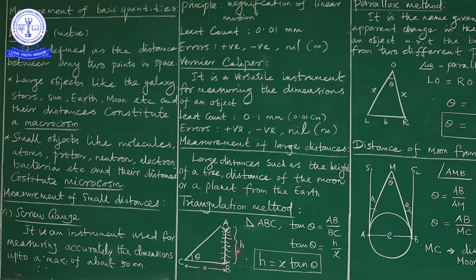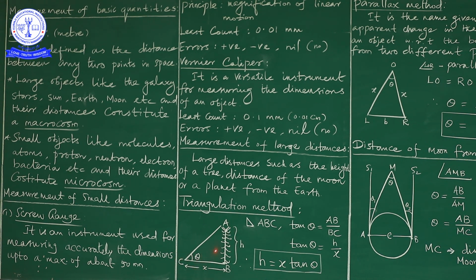We are checking. Look here. The distance AB is nothing but the height of that tree. Let us consider this is a tree, and the base BC is here. Points A and C are connected by a solid line. It looks like a triangle. Here ABC is a triangle.